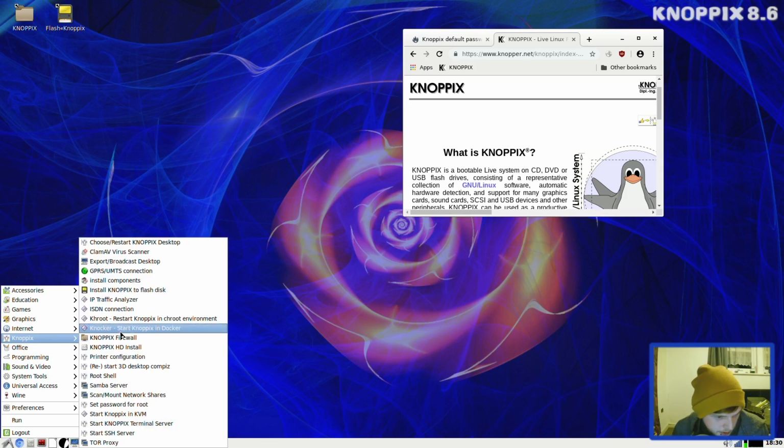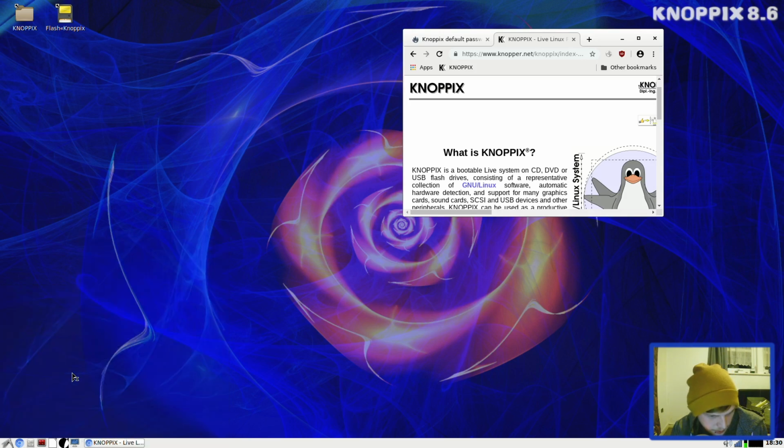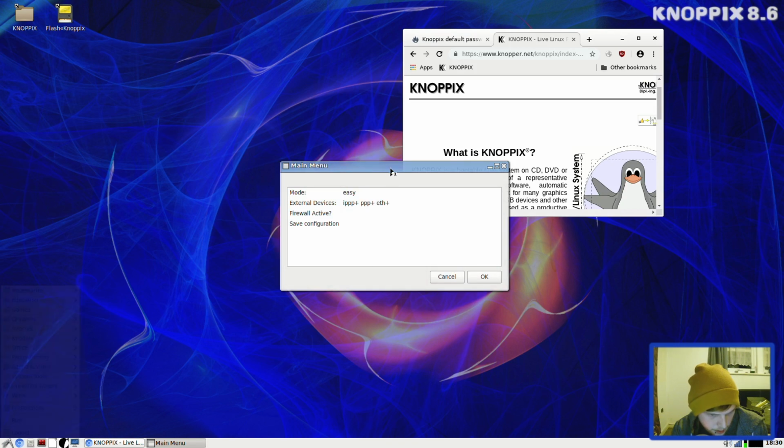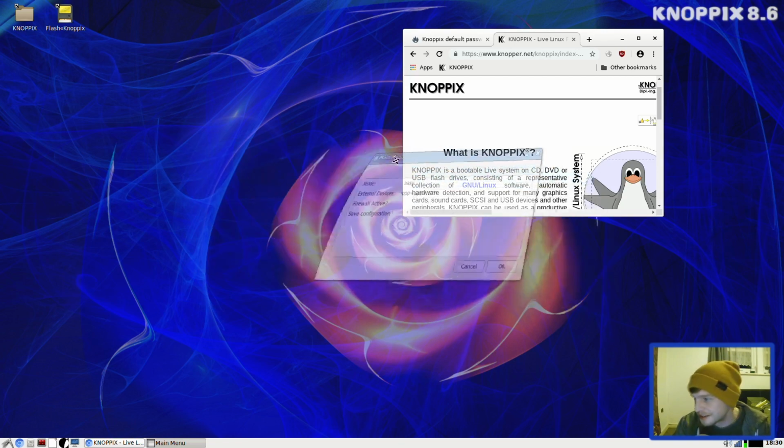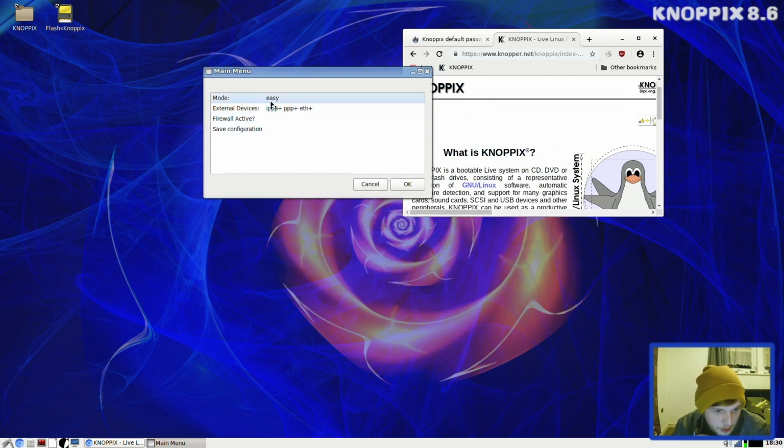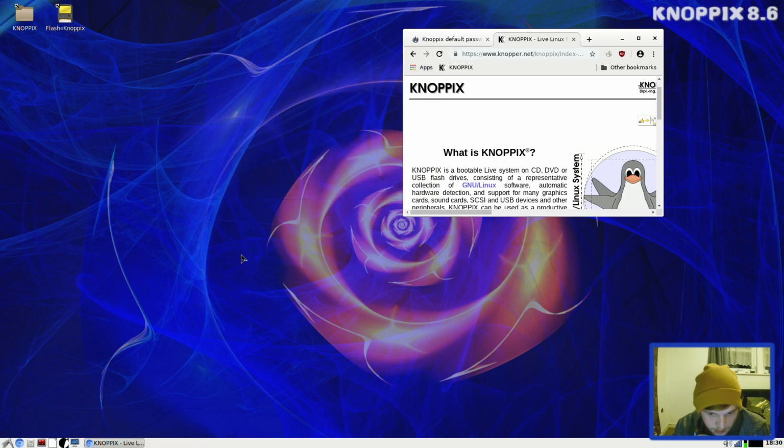So this is called Knoppix. So this is a Knoppix specific folder. ClamAV. I don't know if they make that, do they? ClamAV virus scanner, export broadcast desktop, Knoppix firewall. Let's open up the Knoppix firewall and have a look at that. Hold on. So what does it say? Yeah, I still can't get over these desktop effects. Alright, mode easy, external devices, IPPP plus EFFnet, save configure, yeah, whatever. Is it going to open anything up? Or is that the lot? Okay, that might be the lot.